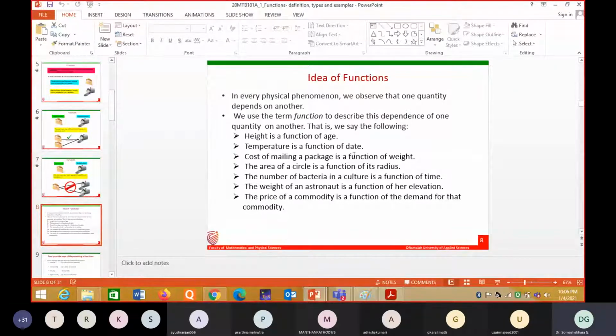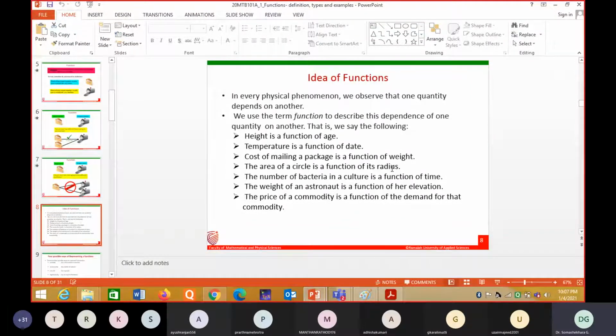The area of a circle is a function of its radius. I'll take only a few examples. Radius increases means the area of the circle also increases. You can take that radius in inches or in meters. So area depends upon what? Radius. Radius is the input and area will become the output.